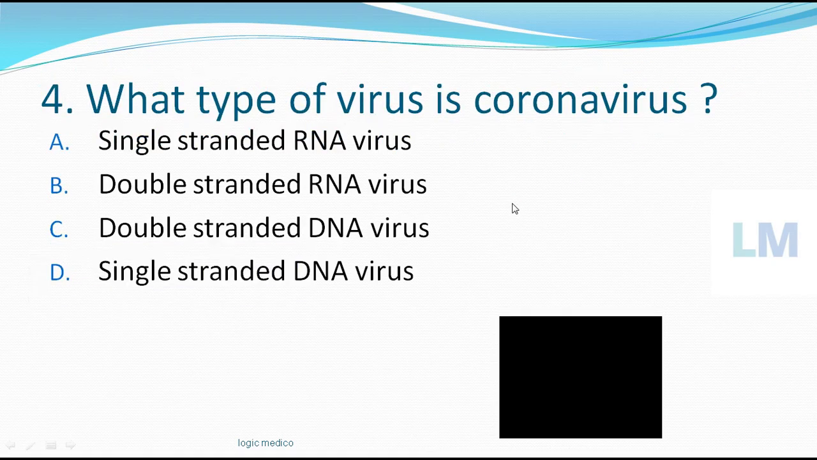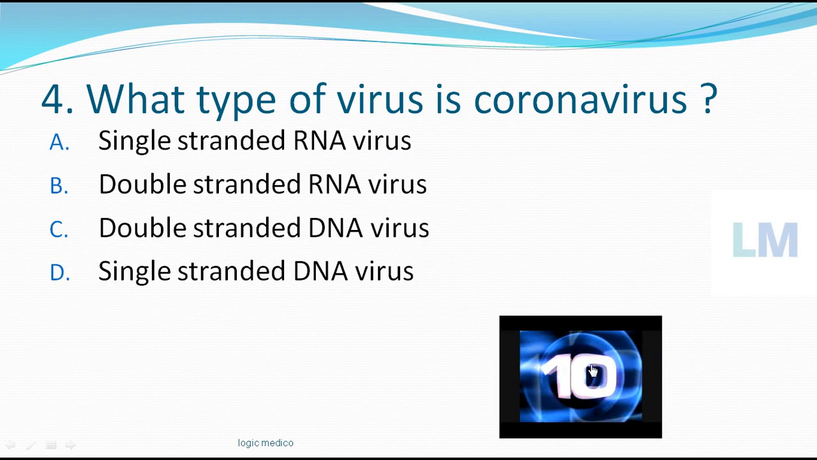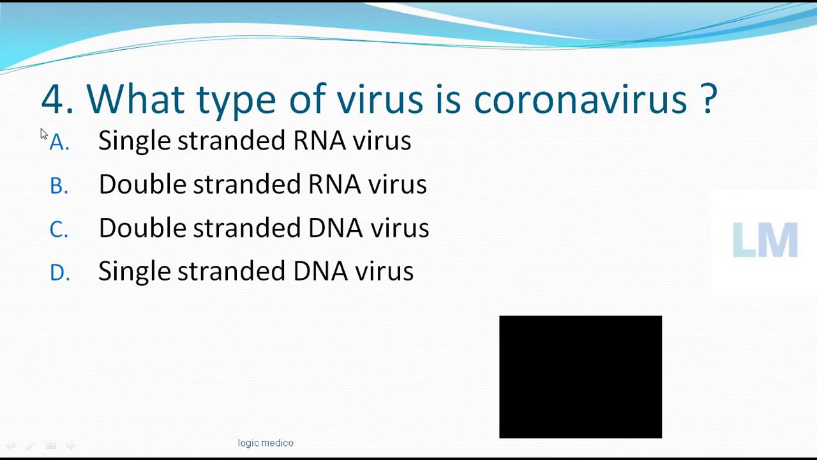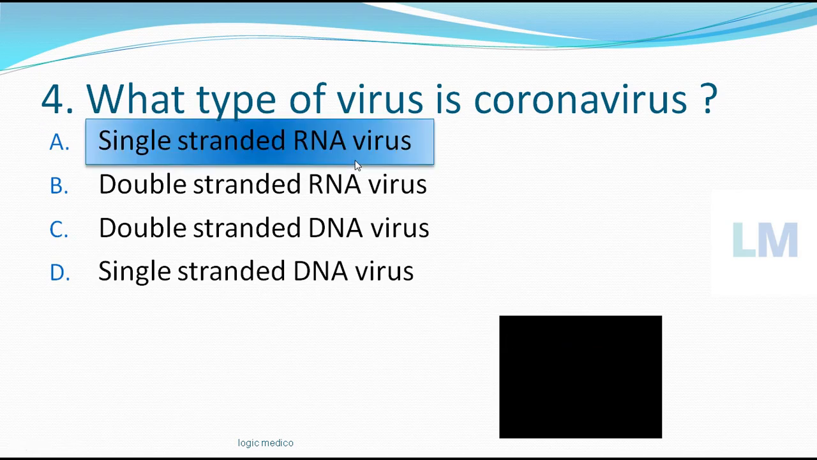Okay. Next, what type of virus is coronavirus? Options are single stranded RNA virus, double stranded RNA virus, double stranded DNA virus, single stranded DNA virus. Your time starts now. If you have told this option, single stranded RNA virus, then you have told the correct answer.